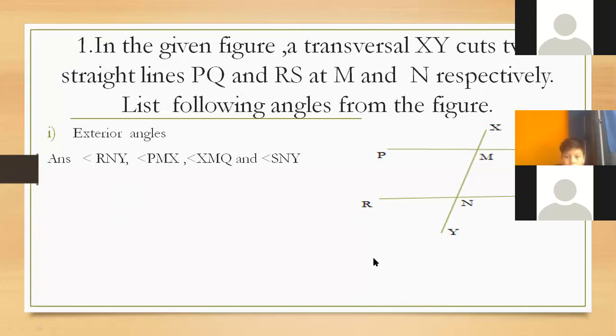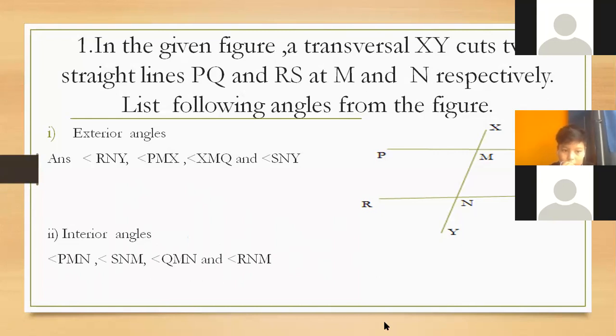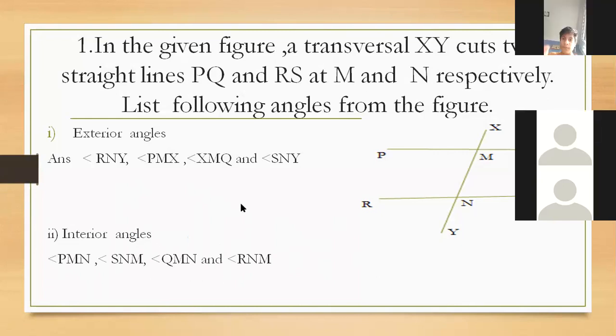Good. Now, Rujip, read question number 2, interior angles. Sir, question number 2, interior angles: PMN, SNM, QMN and RNM. Before telling the name of the angle, please say the word angle, like angle RNM.